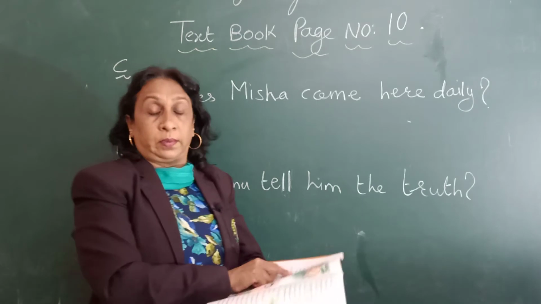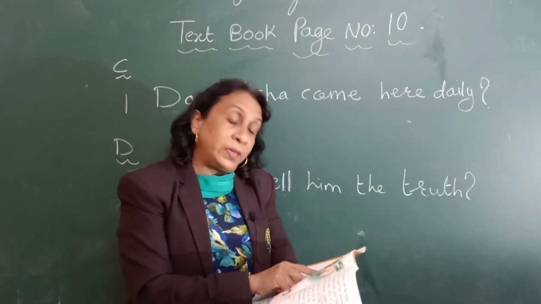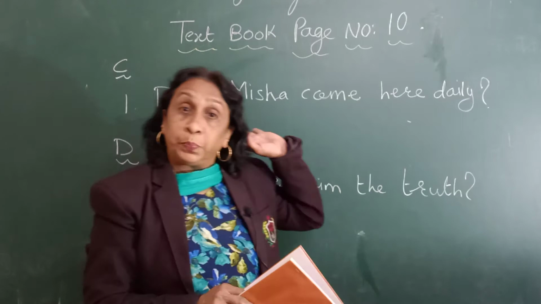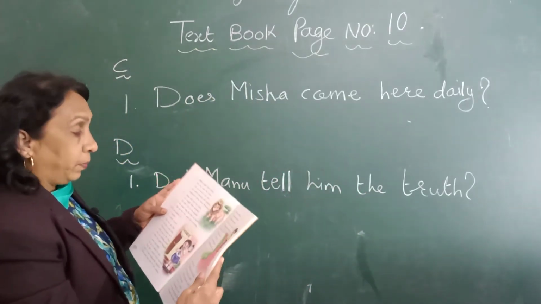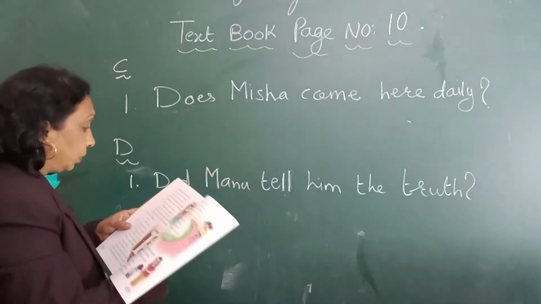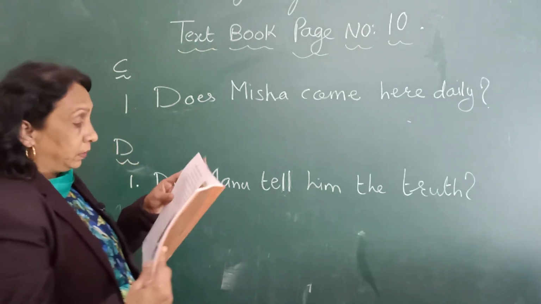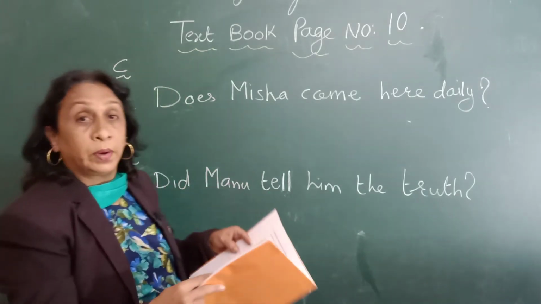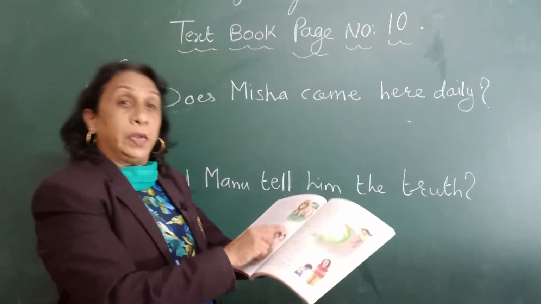In the same way you have to make the other sentences. All these sentences are written in the past tense. So when you change them into questions, you will use the present tense. Understood? Now look at the second sentence. You taught them grammar. Now here also you have to change it. So how will you make this sentence? Did you teach them grammar? Instead of taught, what word have we written here? Teach. Did you teach them grammar?